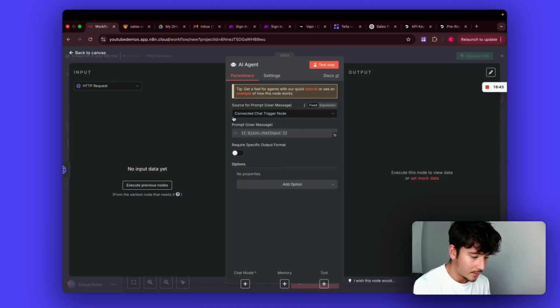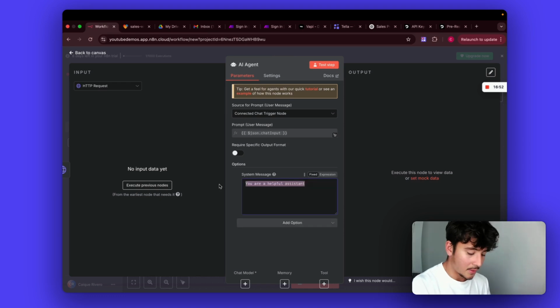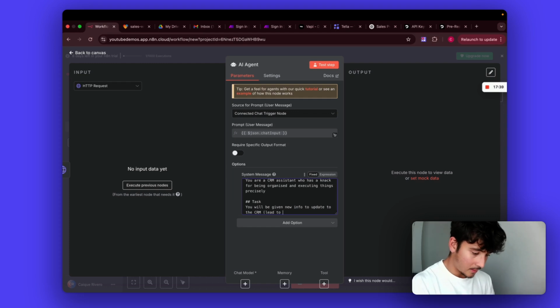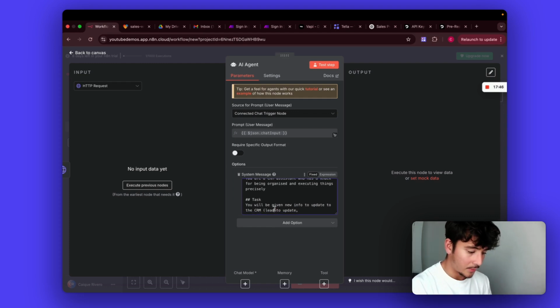So if we go to our agent, we'll make a prompt, a very basic role. You are a CRM assistant who has a knack for being organized and executing things precisely. Task: you will be given new info to update in the CRM. Lead to update. Oh, that's right, we need to make sure that the lead name will be updated.